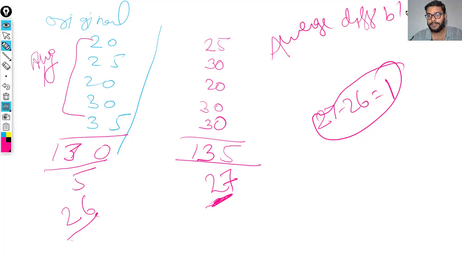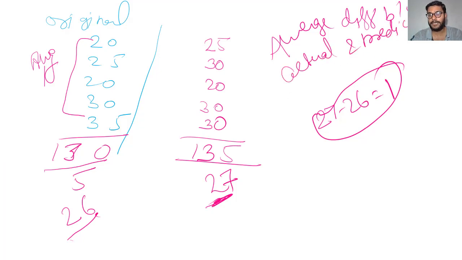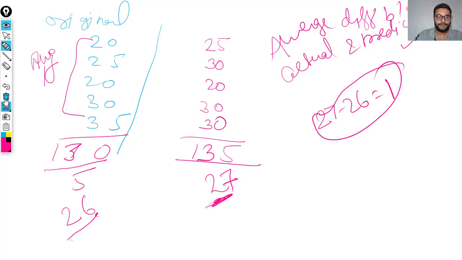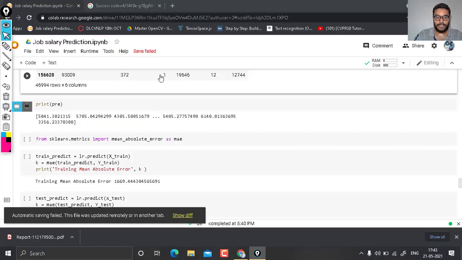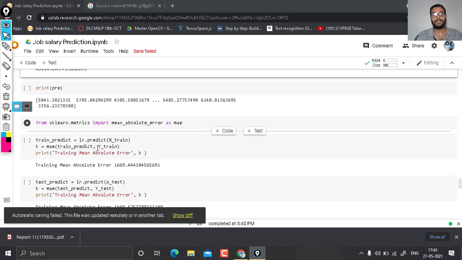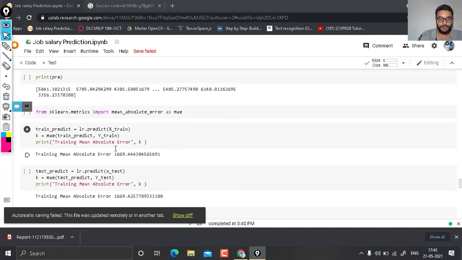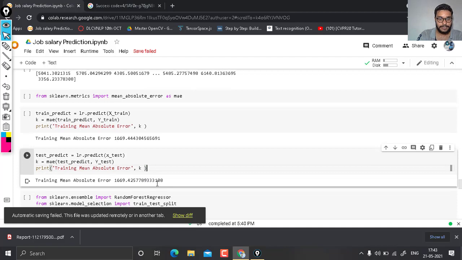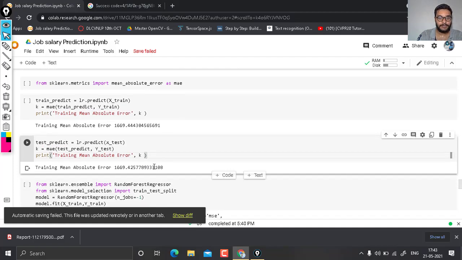Average difference between actual and predicted value. Here we use mean absolute error to calculate the average error in our training set. We have divided it into two parts, training and testing. In training, we observe 1669.44 as the mean absolute error, that is the average difference between the actual value and predicted value. And if we talk about the test set, it is also the same.